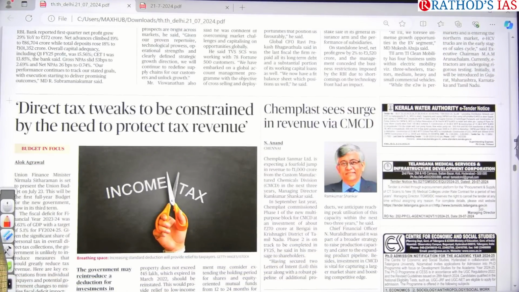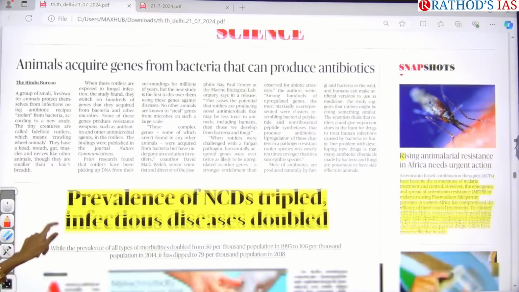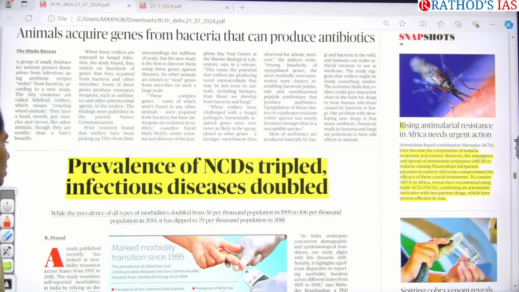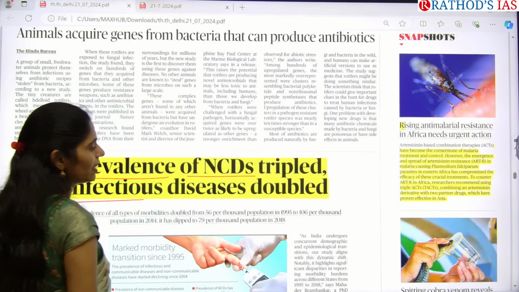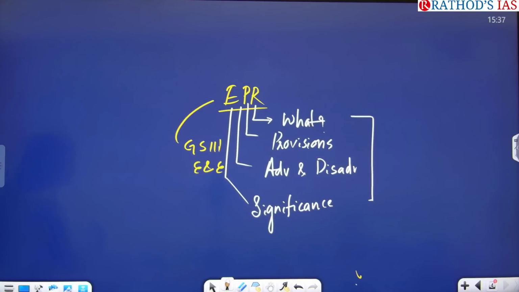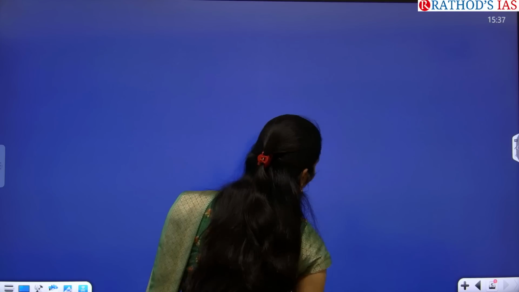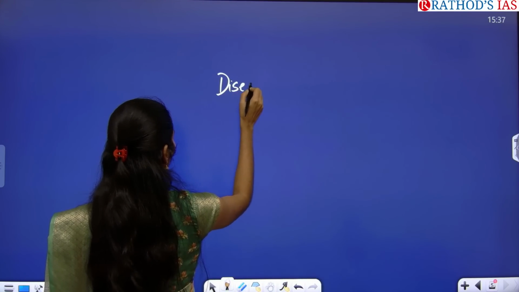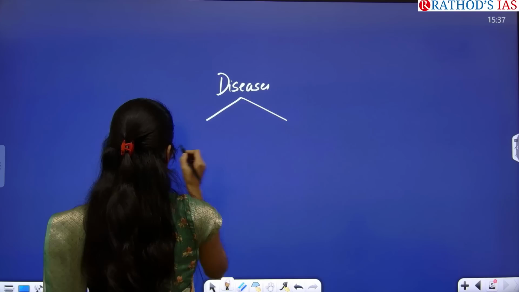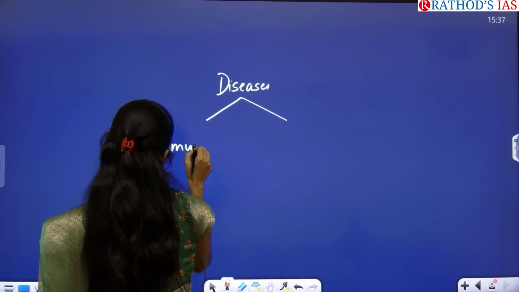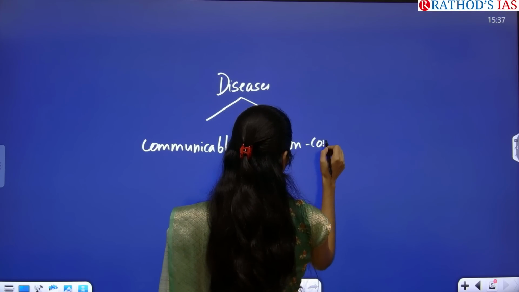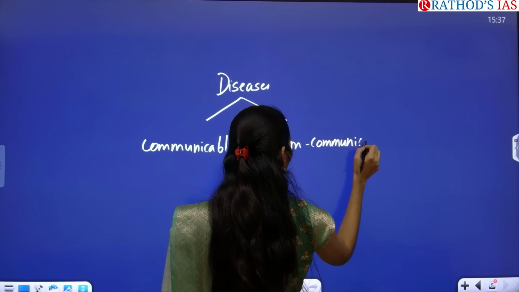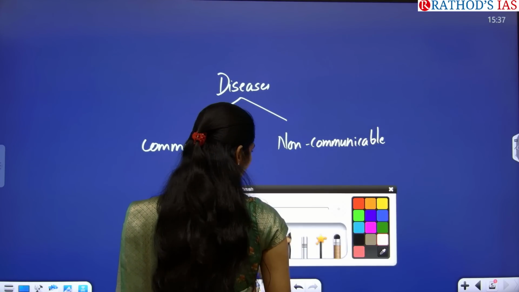In this business page, there is nothing much important in today's newspaper, so you can simply leave this. Yes, in the science page we have articles. Let us see them. The first article is talking about prevalence of NCDs tripled, infectious diseases doubled. So again this article is talking about diseases. Where can we connect? With science and technology again, right? We have two types of diseases: communicable diseases, and second, non-communicable diseases. So what is this article saying?